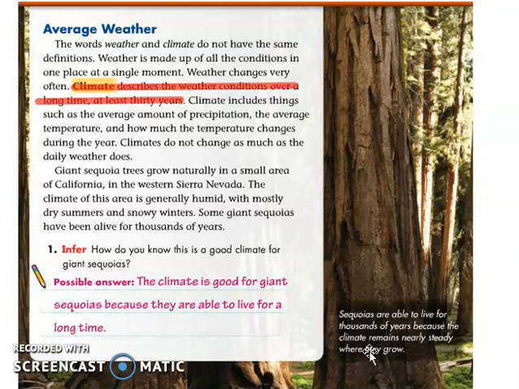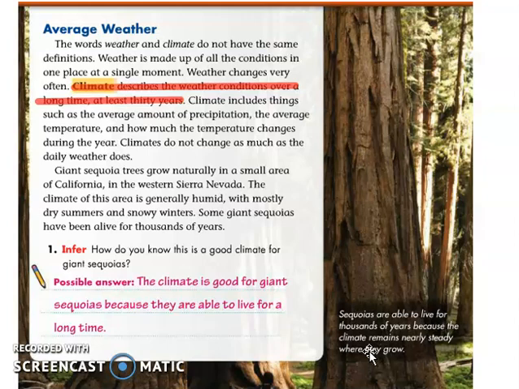Because try to imagine, girls, if the weather in Sierra Nevada, California changes, that will affect the sequoia trees because sequoia trees need a humid environment.